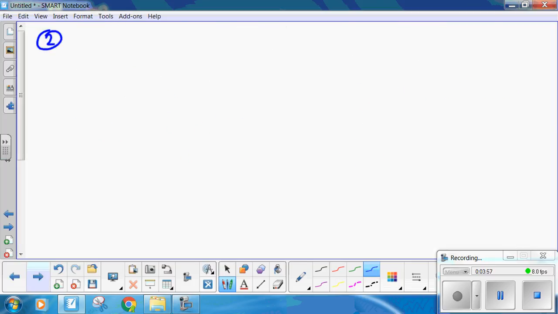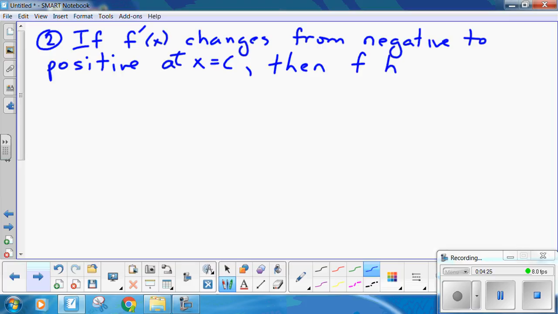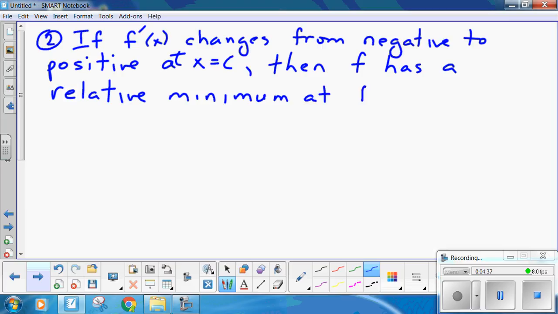Second part, if f prime of x changes from negative to positive at x equals c, then f has a relative minimum at x equals c.